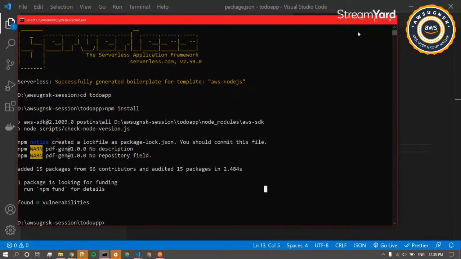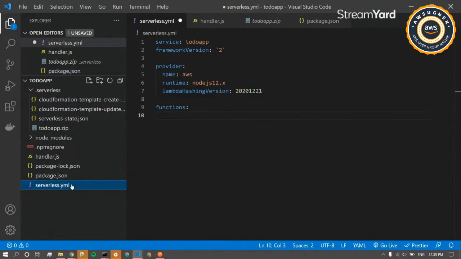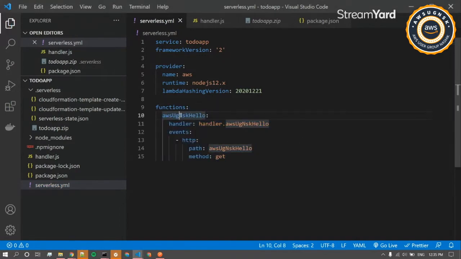Okay, now I will go inside our serverless.yaml, and maybe rename this function. So we have post to do, and then we quickly rename it over here.